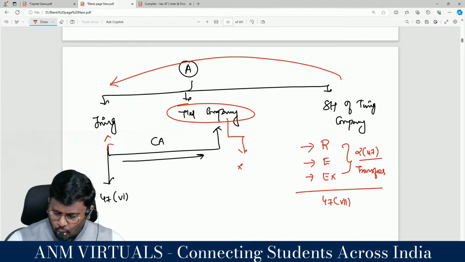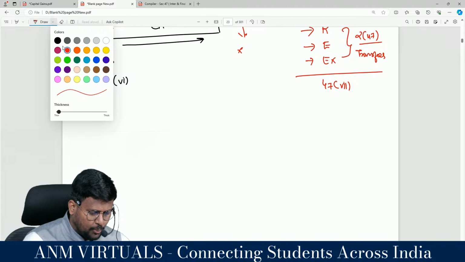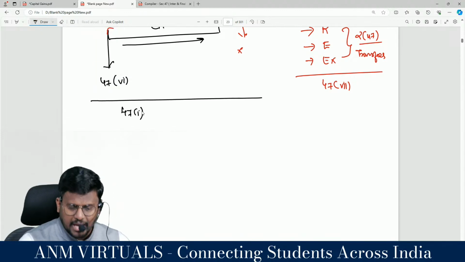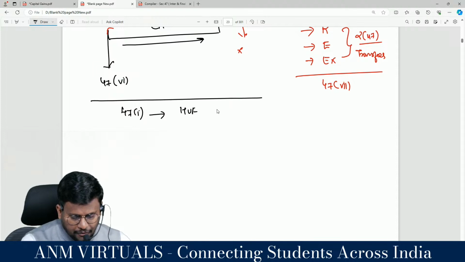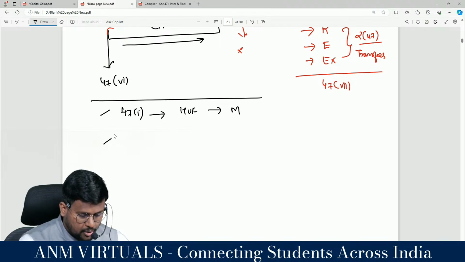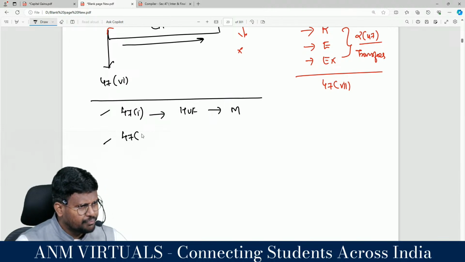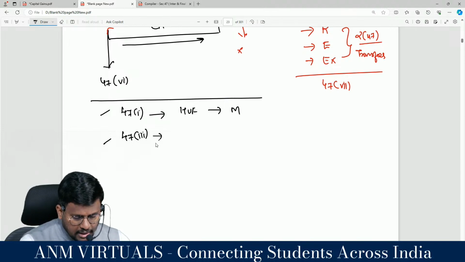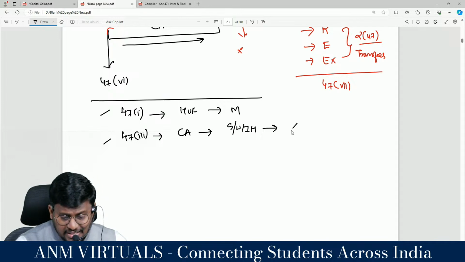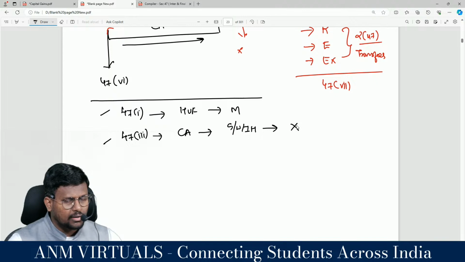See, we have talked about this many clauses till now, my dear lovable students. 47 clause 1, transfer of capital asset by an HUF to its members at the time of total or partial partition will not be regarded as transfer in the hands of the HUF. 47 clause 3, transfer of capital asset by way of gift or will or inheritance will not be regarded as transfer in the hands of the donor, that is the transferor. Correct? Yes.